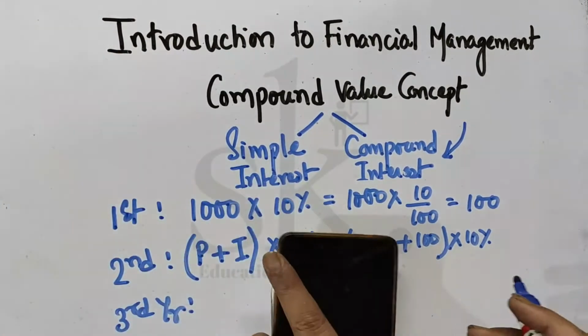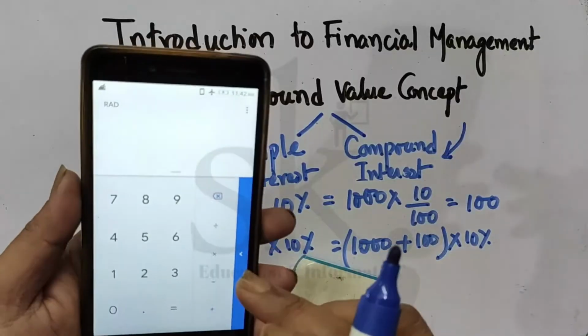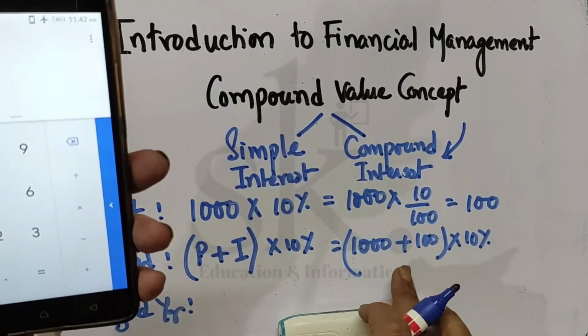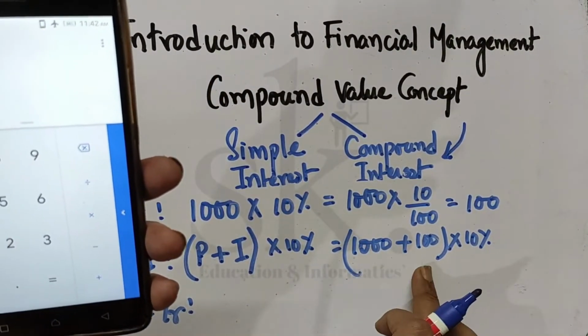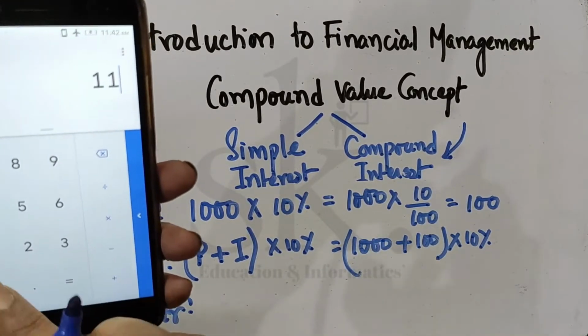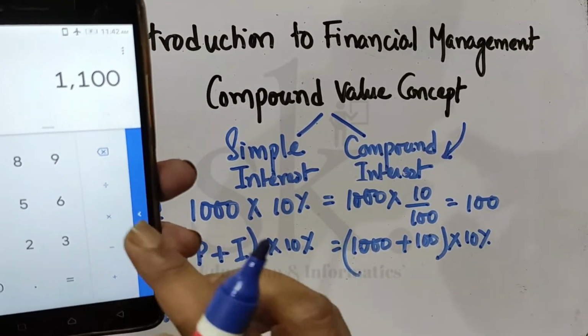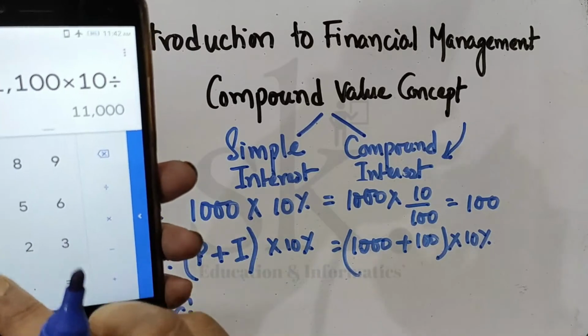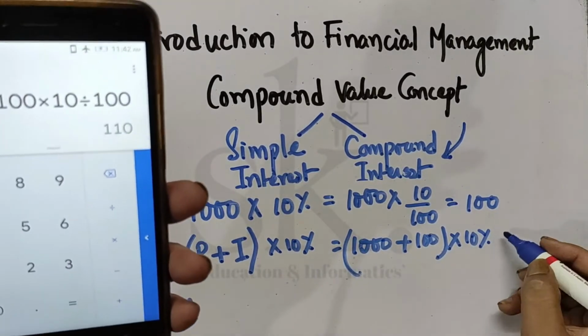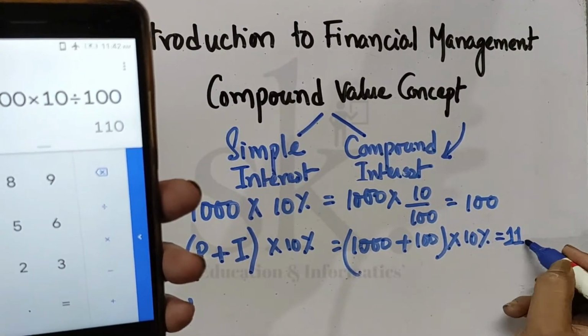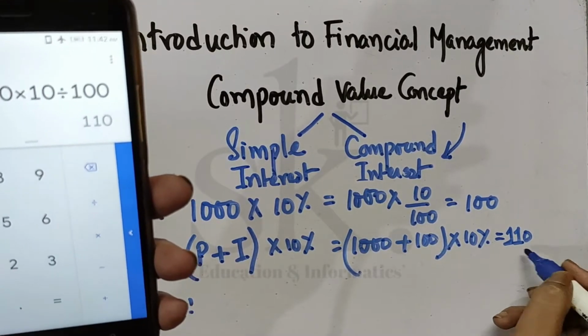let's discuss from the point of view of the calculator. 1000 plus 100, so 1100 into 10%, into 10 divided by 100. So it's 110. 110 is the interest component.